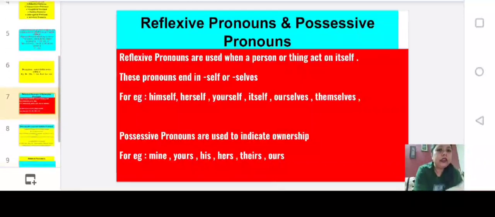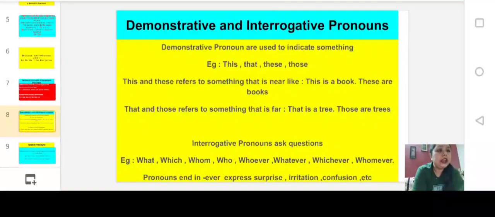Okay. Now let's come to demonstrative and interrogative pronouns. Demonstrative pronouns are used to indicate something. For example, this, that, these, those. Always remember, this and that always refer to singular number, and these and those always refer to plural number. This refers to something that is very near to us. Like this is a book. If I say this is a book, that means it is very near to me. These are books, that means they are very near to me. But if I say that is a tree, those are trees, that means I am pointing to something that is very far from us.